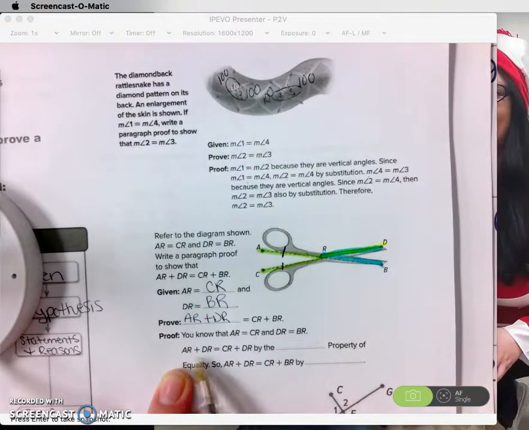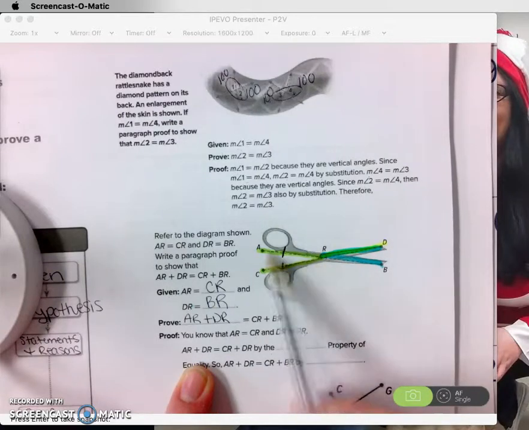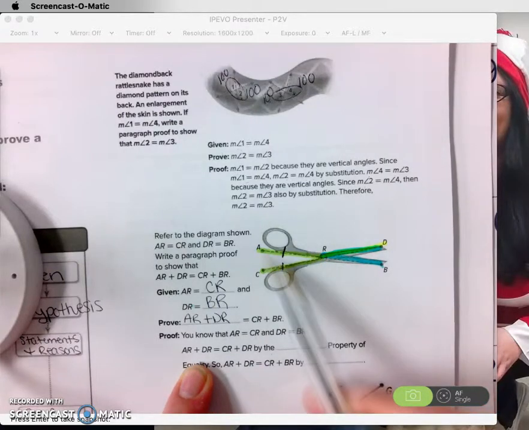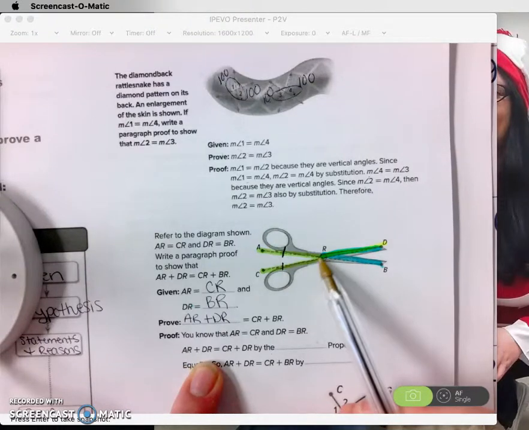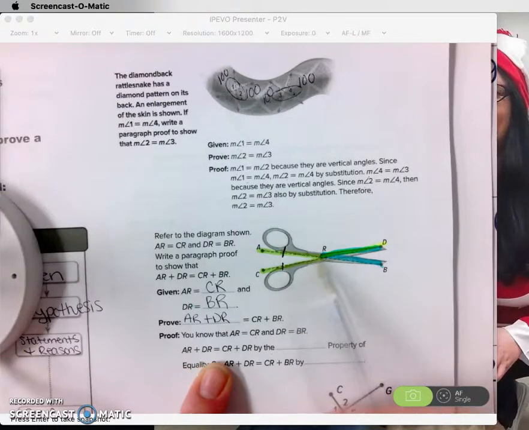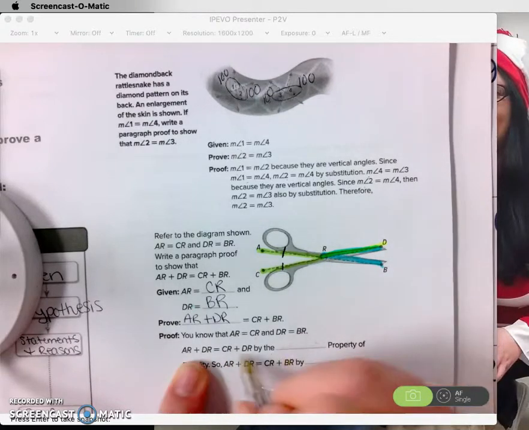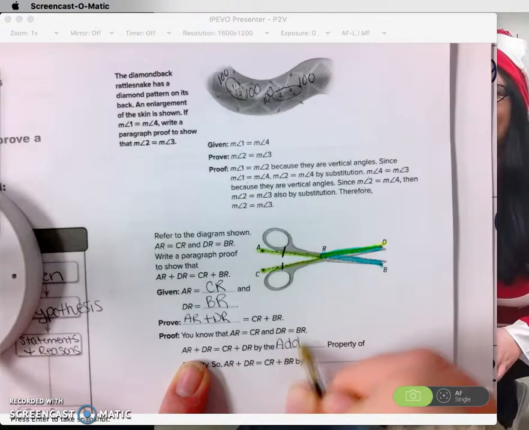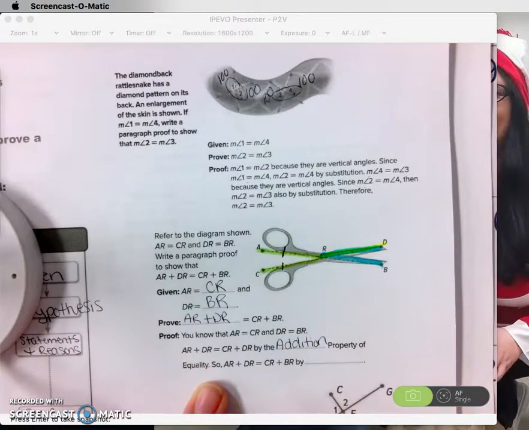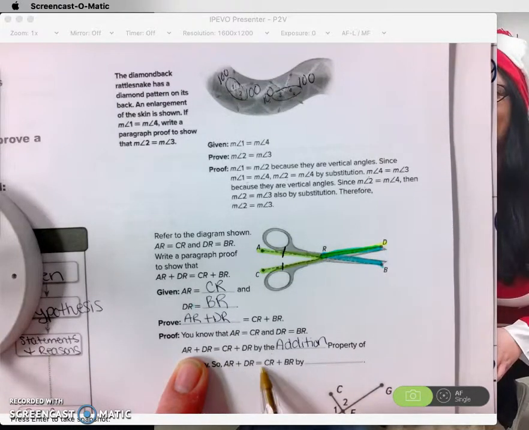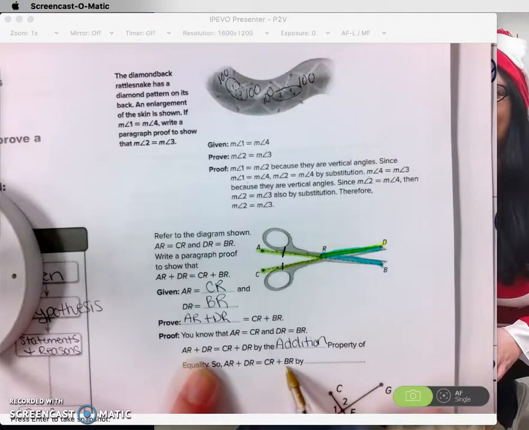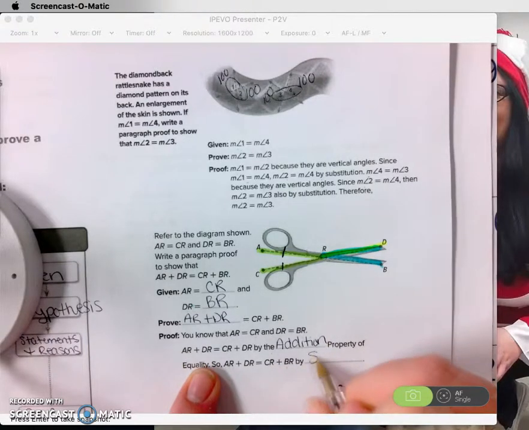So AR plus DR equals CR plus DR by the what property? Okay, so this AR right here and DR is equal to this one plus this one by the what property of equality? Well, when we're adding, it's going to be the addition property. Okay, so therefore AR plus DR is equal to CR plus BR by substitution.